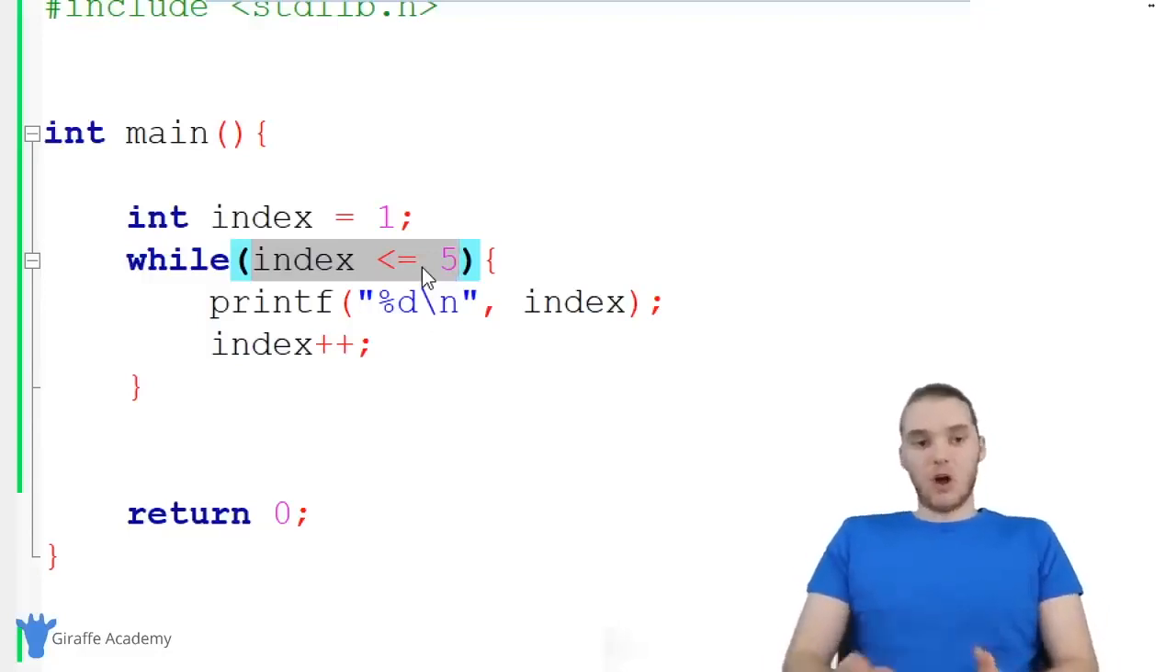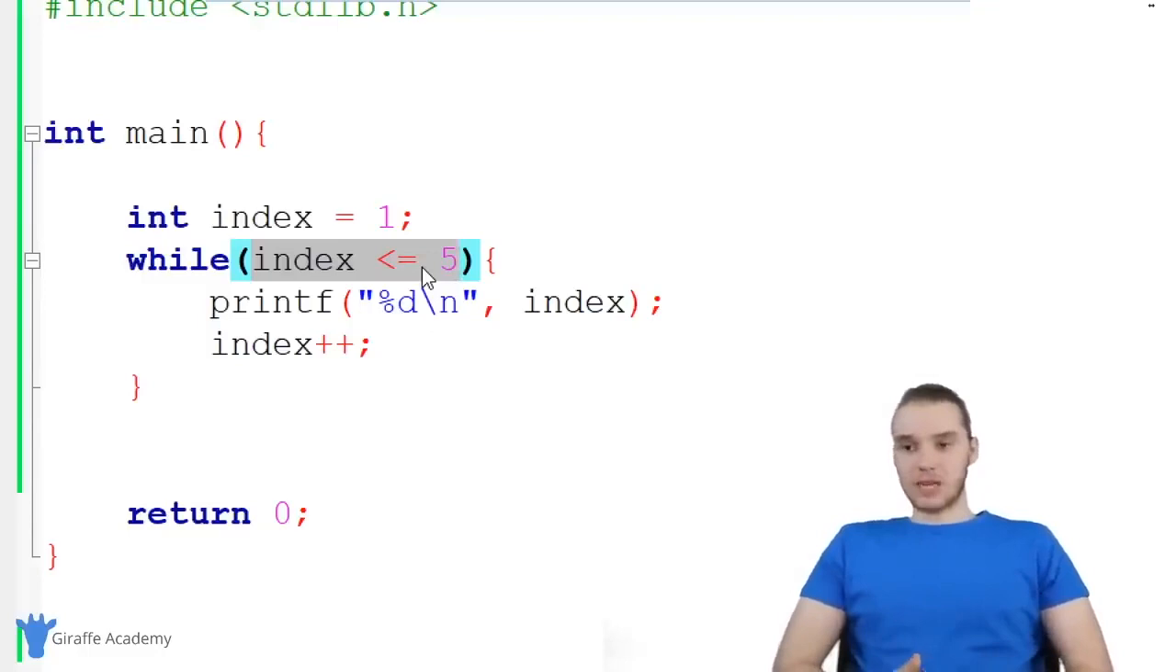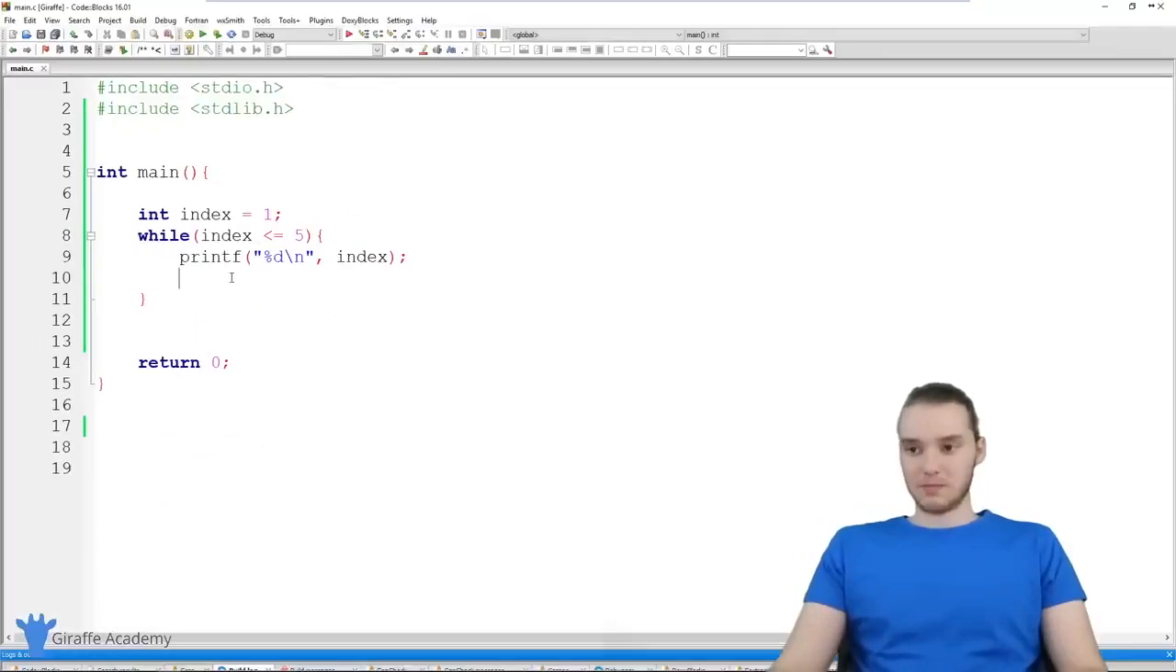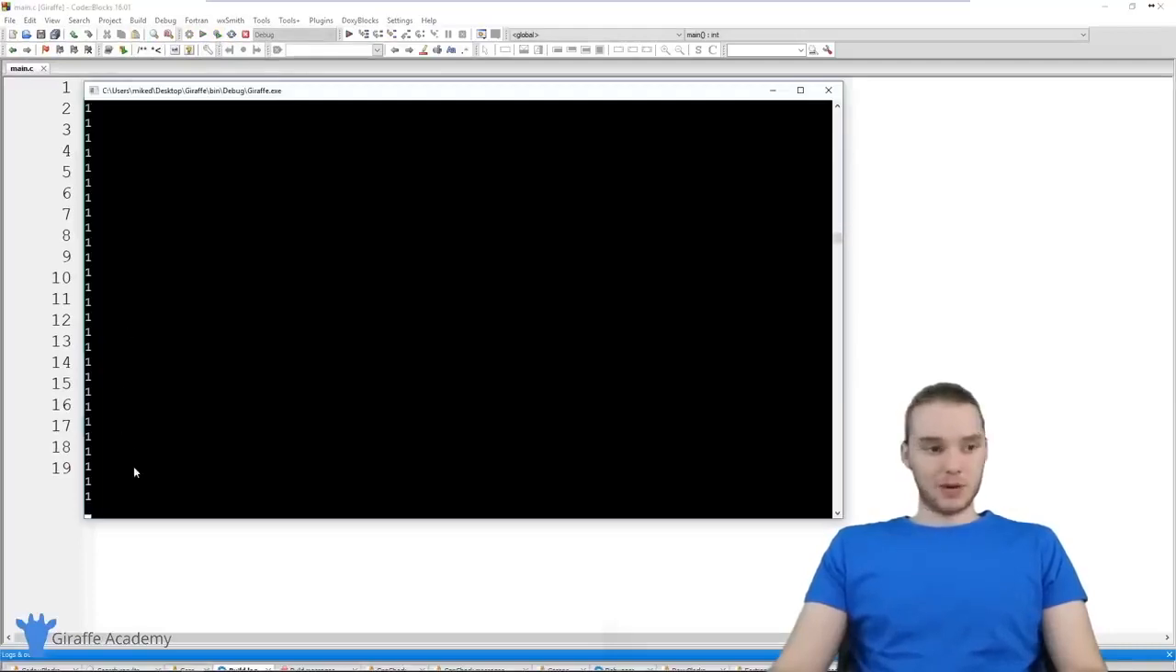So this condition will just always stay true. There are certain circumstances where you're going to want to use something like an infinite loop, but in a lot of circumstances, you're not going to want to go anywhere near something like that. Let me just demonstrate so you can see. If I just got rid of index plus plus, now when I run my program, you'll see that it's continually printing out ones.